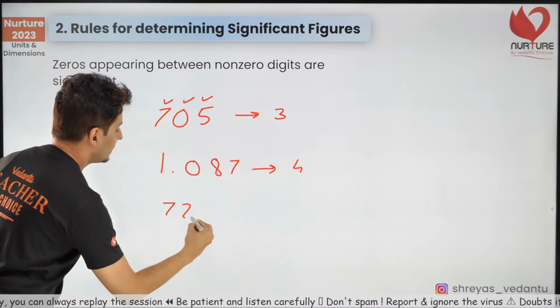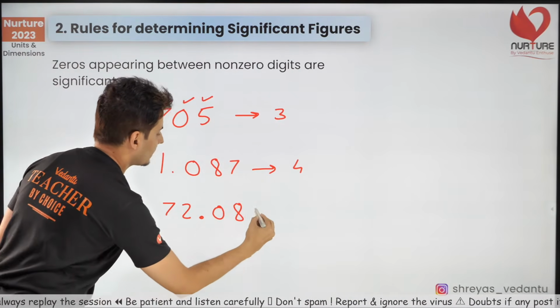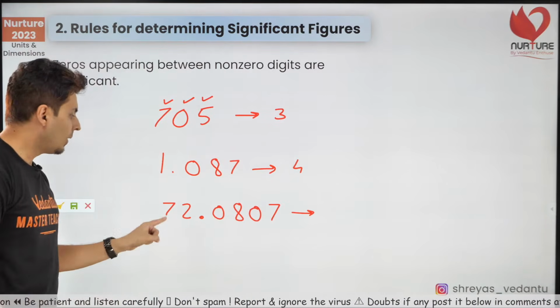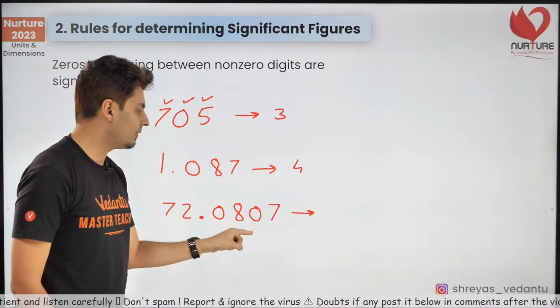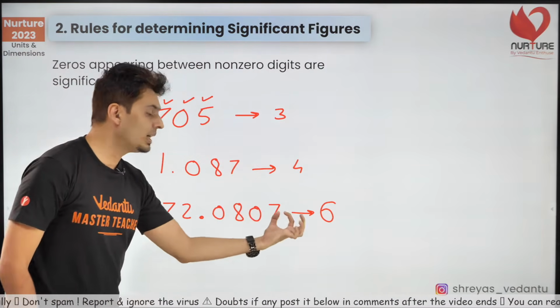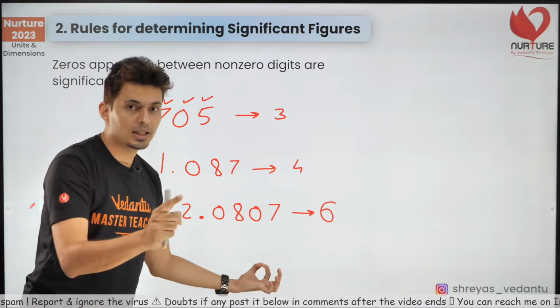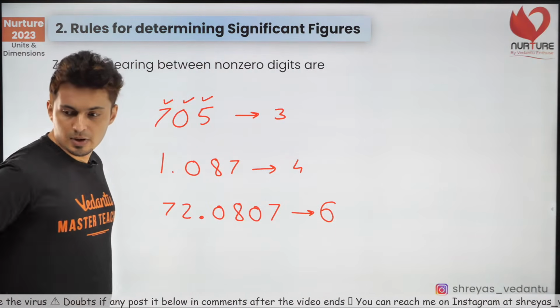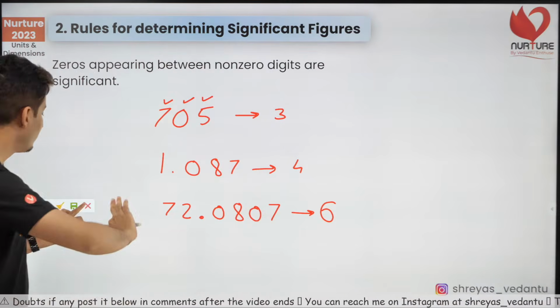Similarly, 72.0807. Alright, count the number of significant digits. 1, 2, 3, 4, 5, 6. So this has 6 significant digits. So zeros in between are important. You cannot ignore them. That's the rule. I hope this is clear. Everybody has understood this. Beautiful.